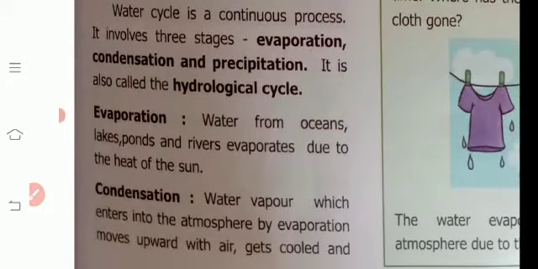The main three stages: evaporation, condensation, precipitation. What is meant by evaporation? Water from oceans, lakes, ponds and rivers evaporates due to the heat of the sun. The lake water, river water and ocean water evaporate due to the heat of the sun. The main source of heat energy is the sun.